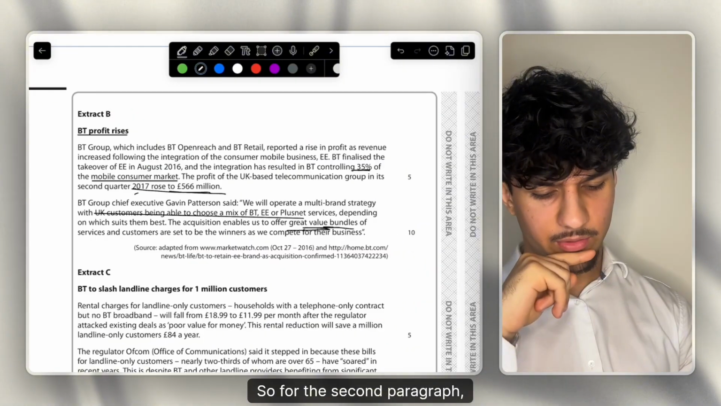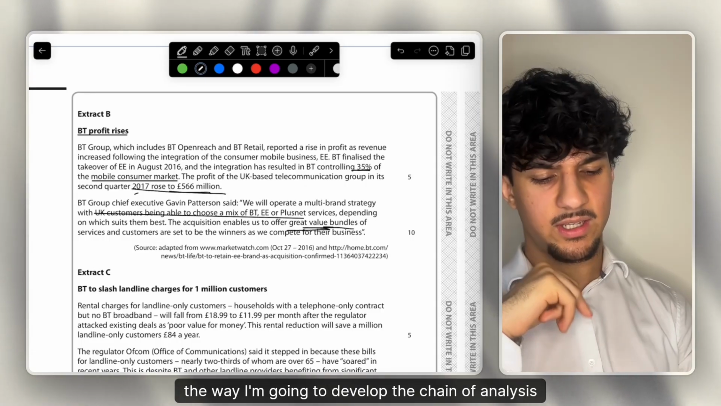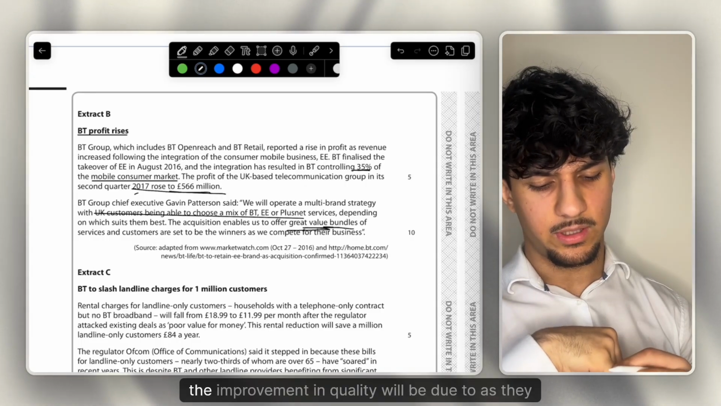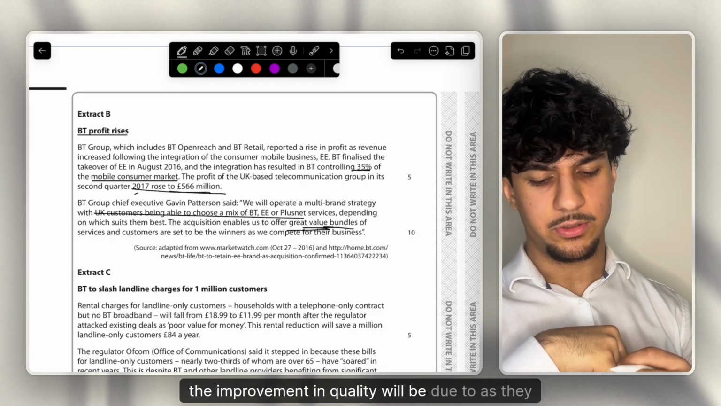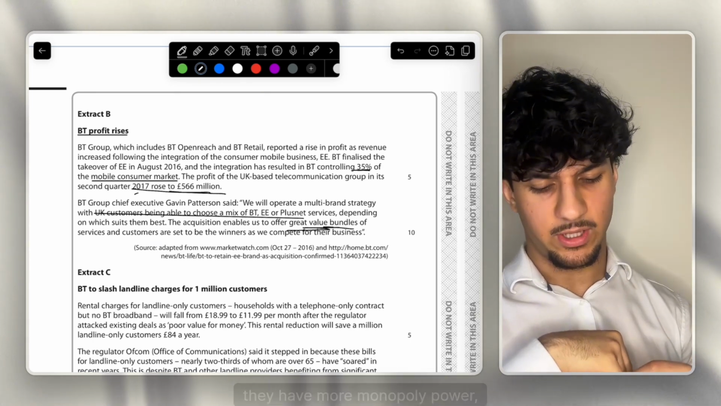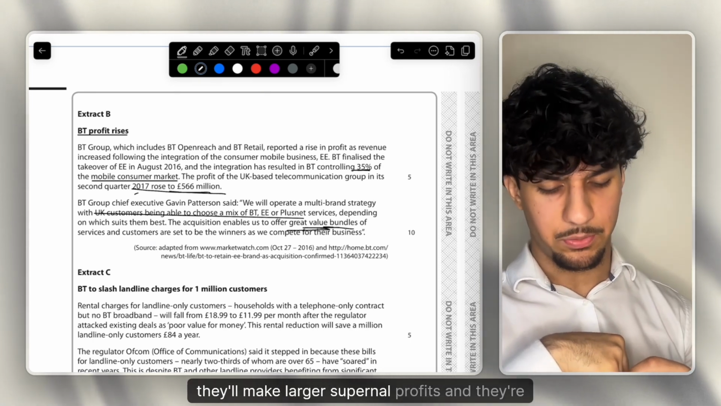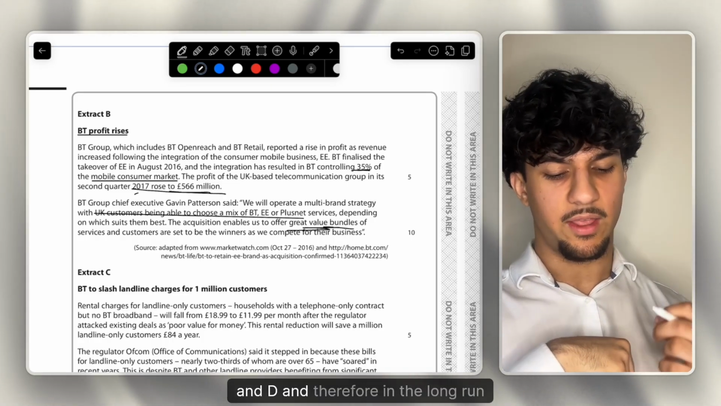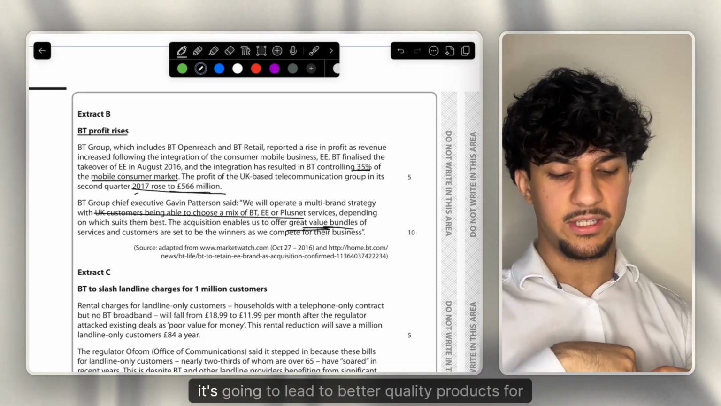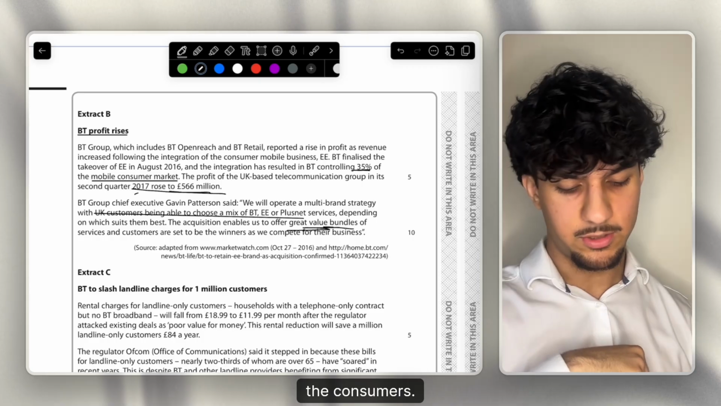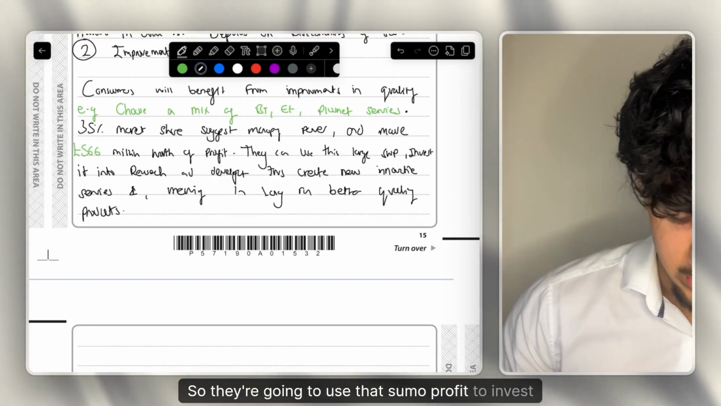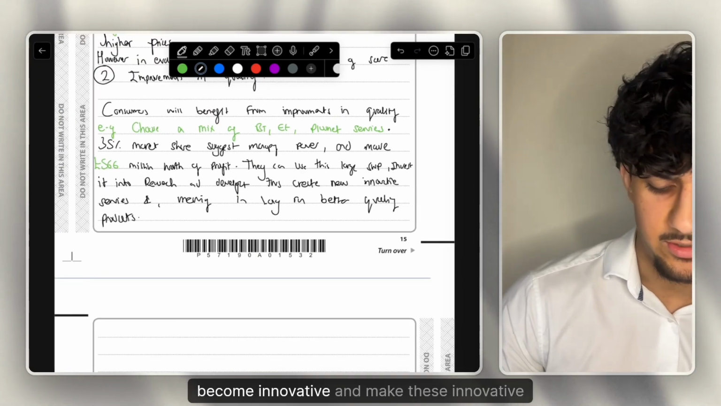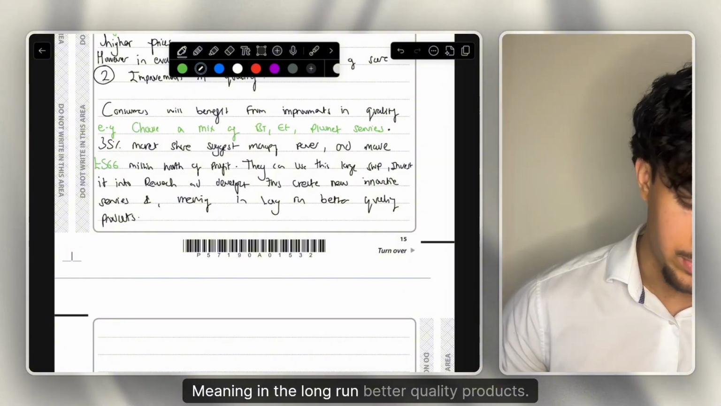So for this second paragraph, the way I'm going to develop the chain of analysis is essentially that the improvements in quality will be due to, as they merge, they have more monopoly power, they'll make larger supernormal profits, they're going to invest these large supernormal profits into R&D, and therefore, in the long run, it's going to lead to better quality products for the consumers. So they're going to use that supernormal profit to invest into R&D, become innovative, and make these innovative products, meaning in the long run, better quality products.